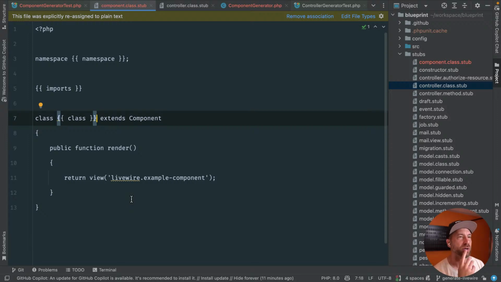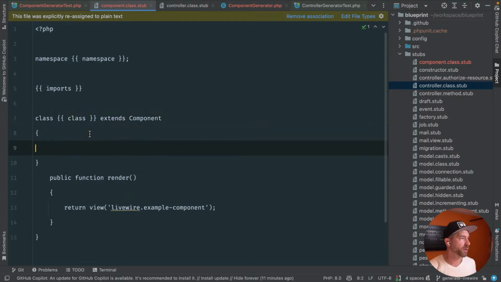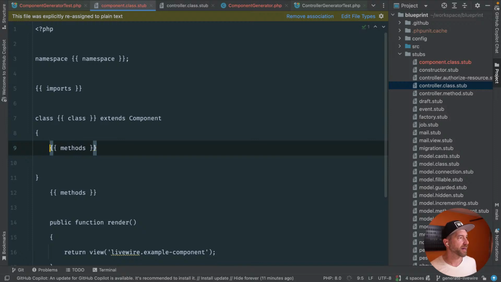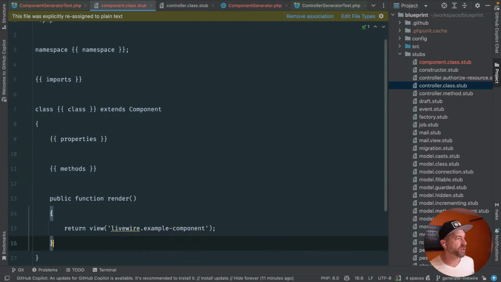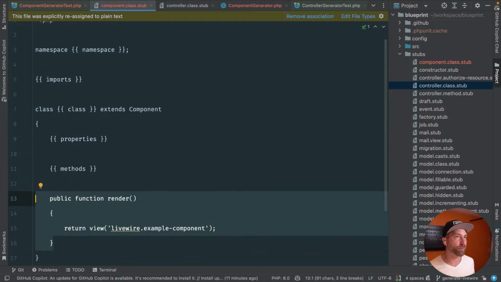Okay, so the question here is, do I leave render alone and do something like methods? And I wish Copilot would quit. Okay, properties and methods. Do I just automatically build a render method?